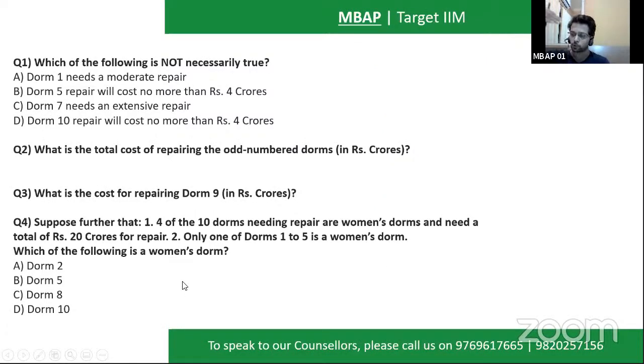That one thing is simple. I need all the values. Let me give you the DOM number and the cost: DOM number 1, 2, 3, 4, 5, 6, 7, 8, 9, and 10. I need the respective cost of each of the 10 DOMs. Only then will I be able to solve all the 4 questions. The beauty is that once you have figured out the respective costs, all the 4 questions you'll be able to solve.